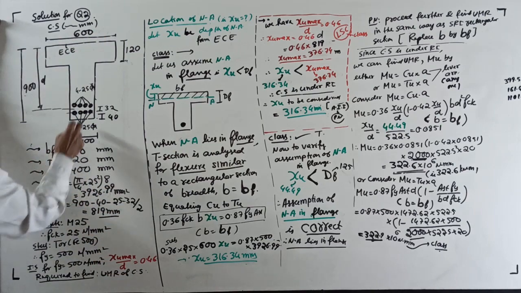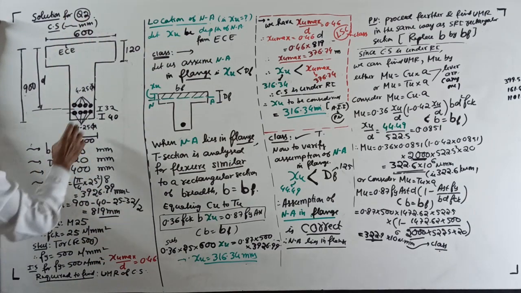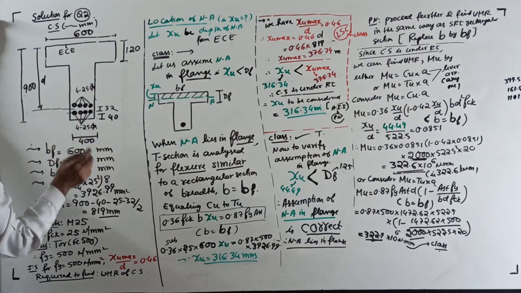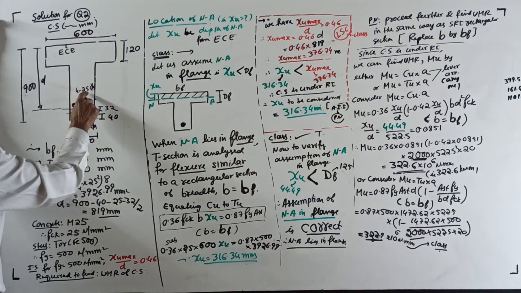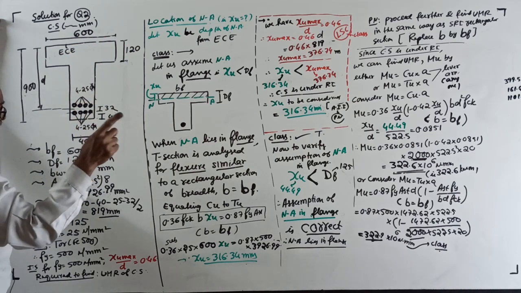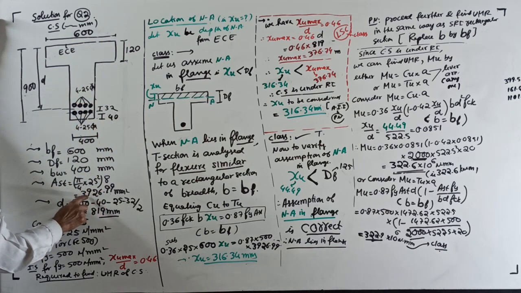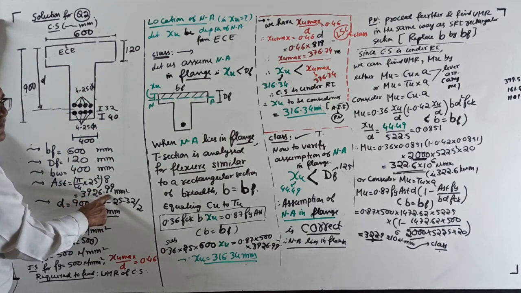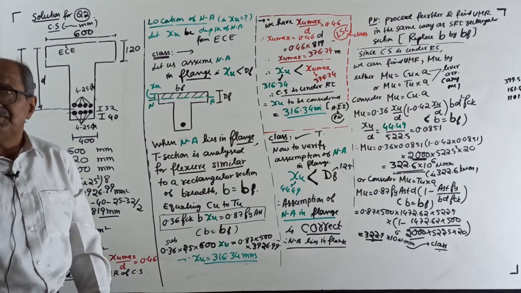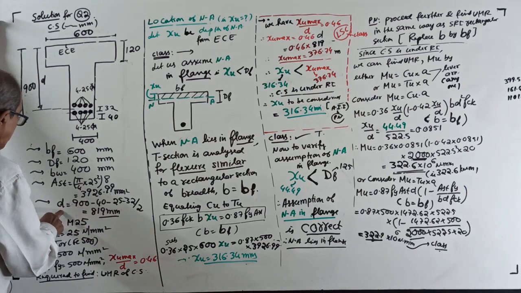Breadth of flange BF 600. Depth of flange DF 120. Breadth of web BW 400. AST: pi by 4 of 25 square, 4 plus 4, total 8 bars, into 8, 3926.99 mm square. I want the section at least once to be over reinforced. That's why. Over.